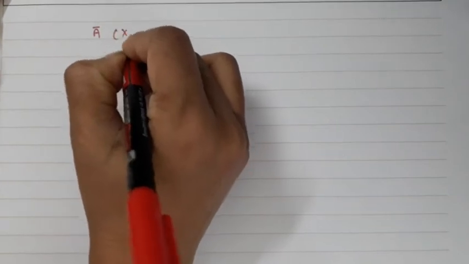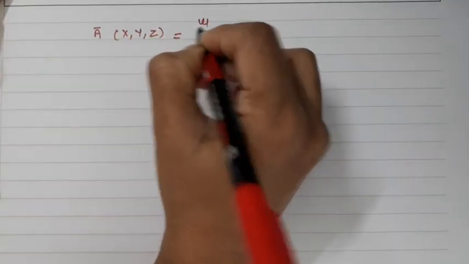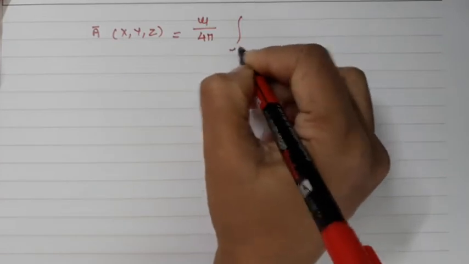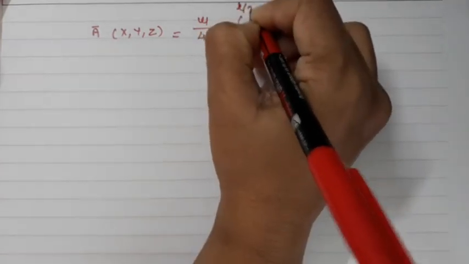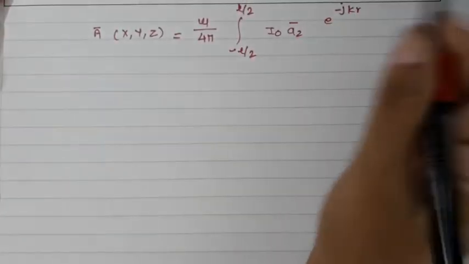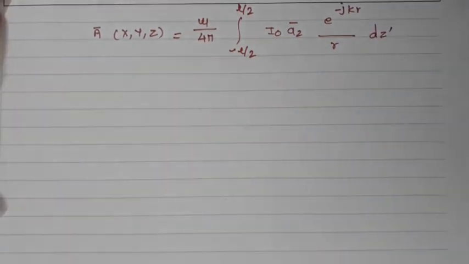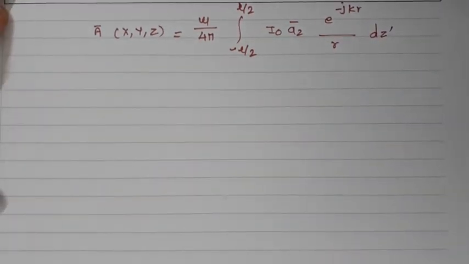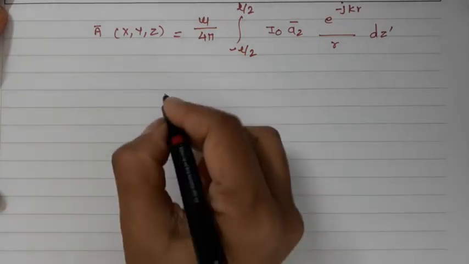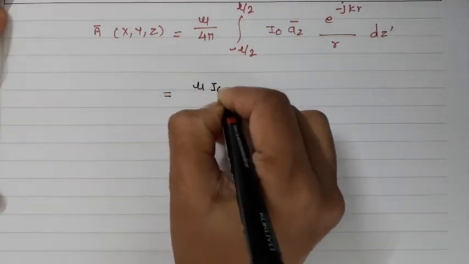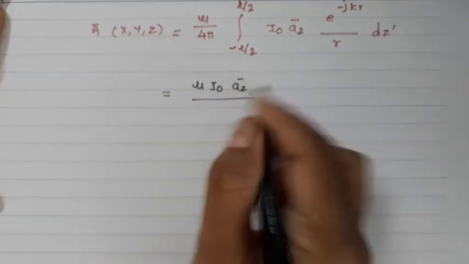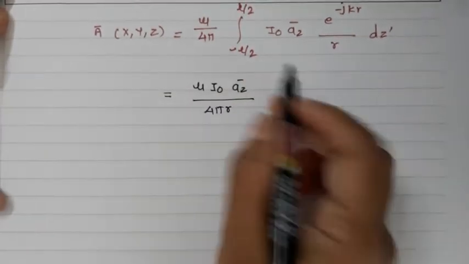A bar x y z is equal to mu by 4 pi integral, varying from minus L by 2 to L by 2, I0 az bar e raised to minus jk small r by r dz dash. So this is how we modified our equation based on the inputs given. Here it will be mu I0 az bar divided by 4 pi r. I have taken the constants out.